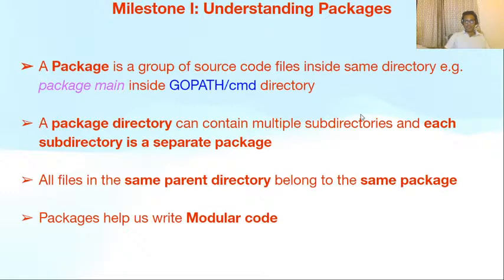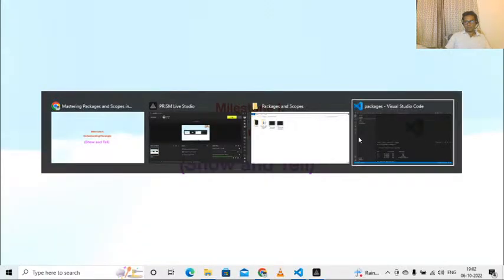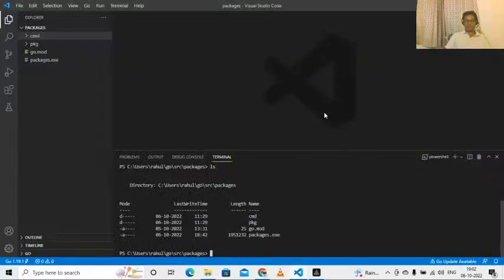A package is a group of source code files inside the same directory. For example, package main inside the gopath cmd directory. A package directory can contain multiple subdirectories and each subdirectory is a separate package. All files in the same parent directory belong to the same package. Packages help us write modular code. Let's see an example to understand this concept.